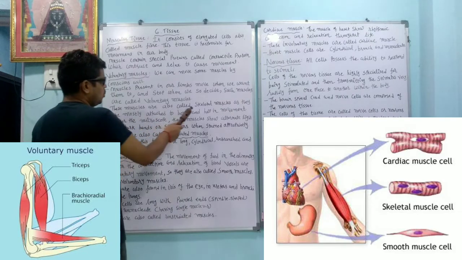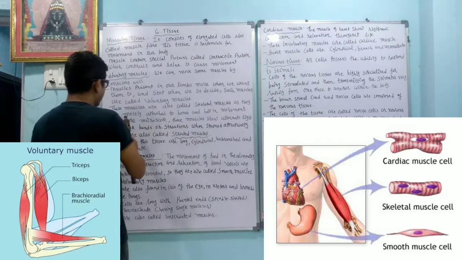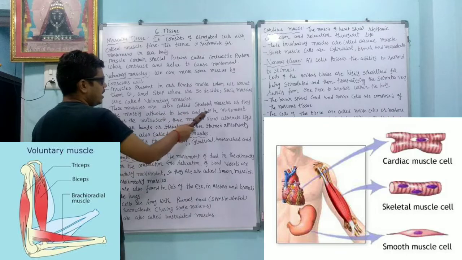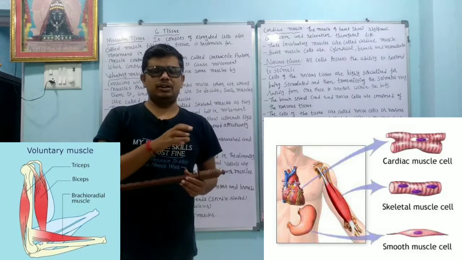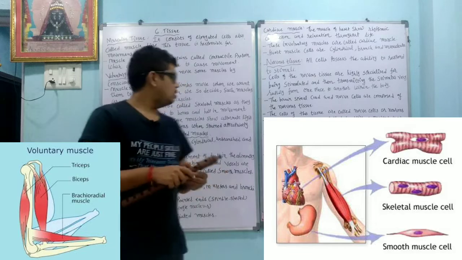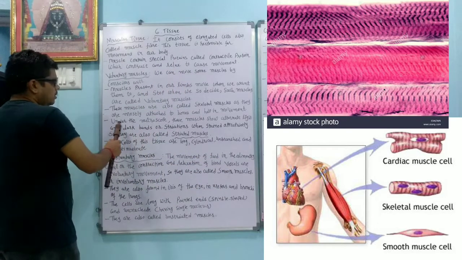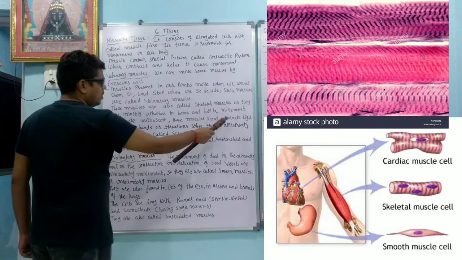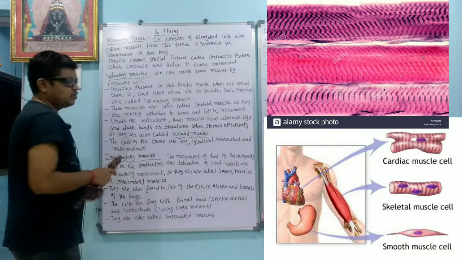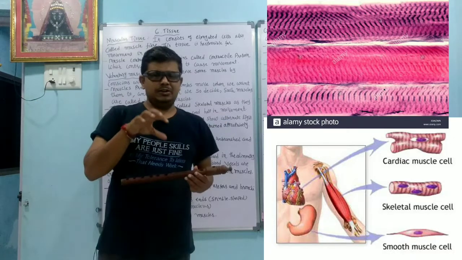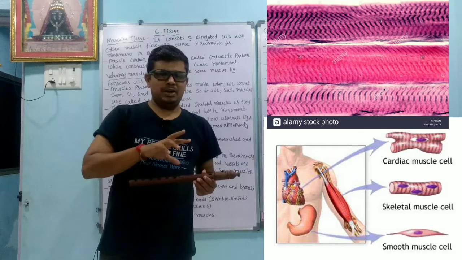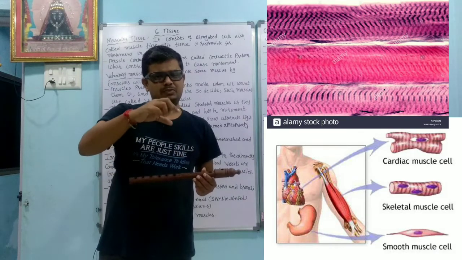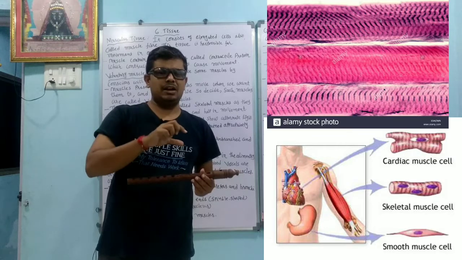These muscles are also called skeletal muscles, as they are mostly attached to bones and help in movement. Under the microscope, these muscles show alternate light and dark bands. Whenever we see them in the microscope, we see two types of bands: first the dark band, and the other is the light band.